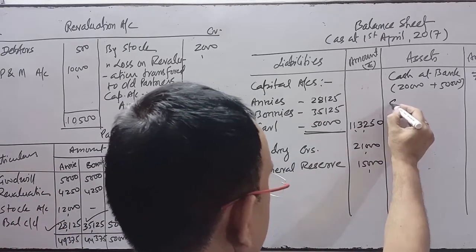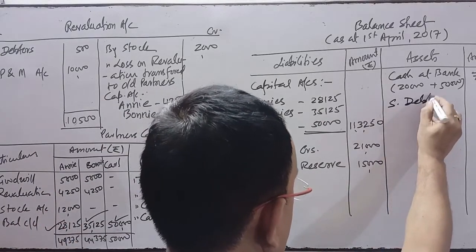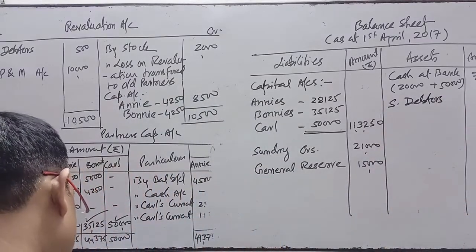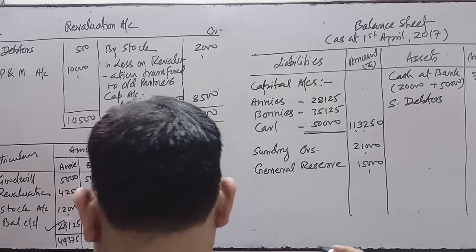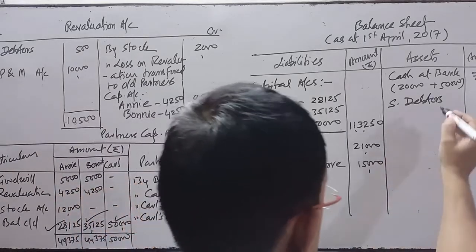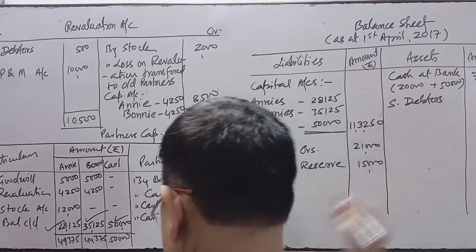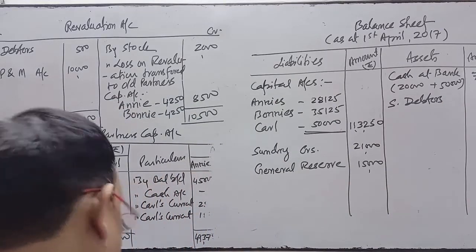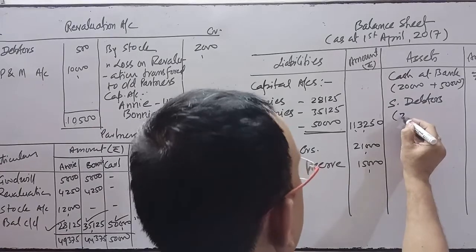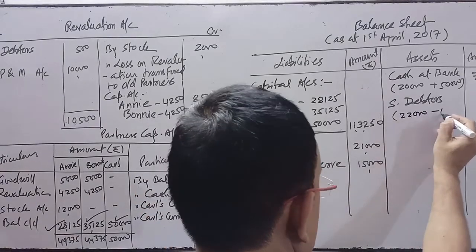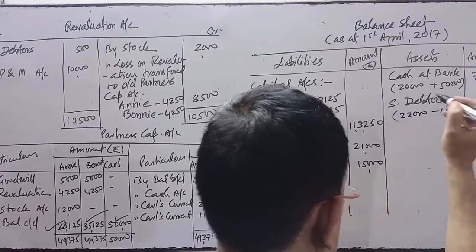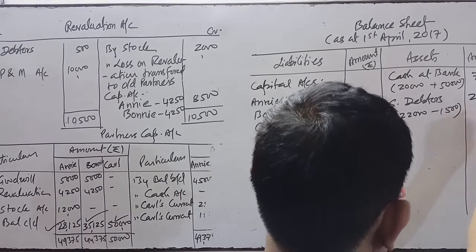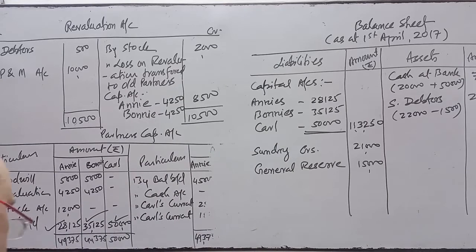Now see the sundry debtors. 22,000 and the provision was this. Finally, regarding the sundry debtors, information has been given: 22,000 minus 1,500 is considered as bad debts. So 20,500 is the new figure.